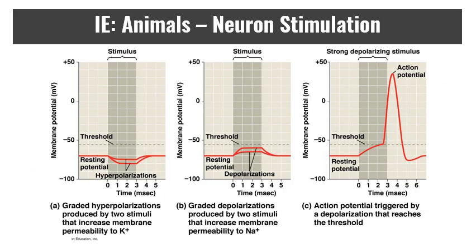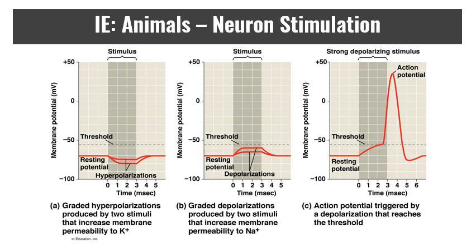That signal is going to be either inhibitory or excitatory. The inhibitors are going to cause hyperpolarization. They're going to cause stimuli that's going to lower the membrane potential. It's going to go more negative. That will not provoke a response.